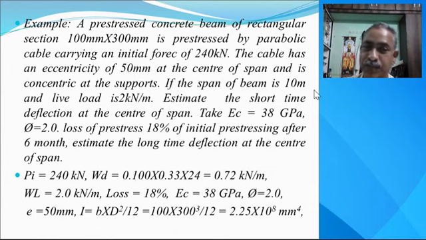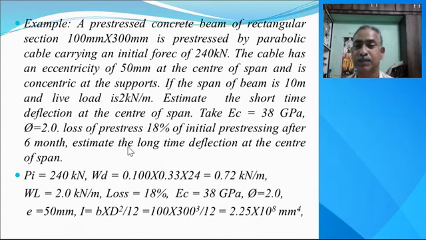If the span of the beam is 10 meter and the live load is 2 kN per meter, estimate the short time deflection at the center of span. Take Ec equal to 38 GPa, phi equal to 2, loss of prestress is 18% of initial prestressing after 6 months. Estimate the long time deflection at the center of the span.